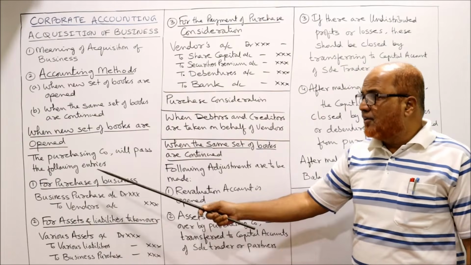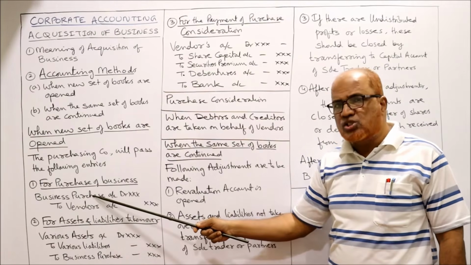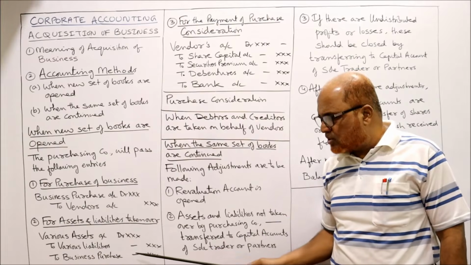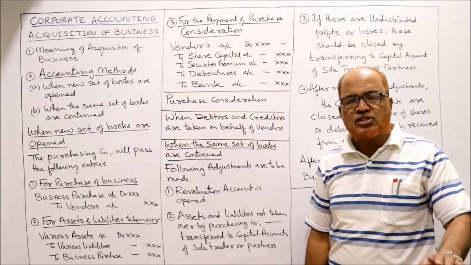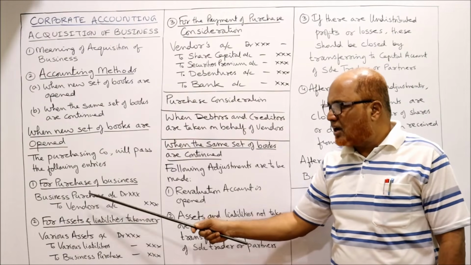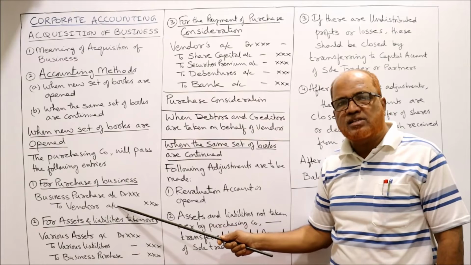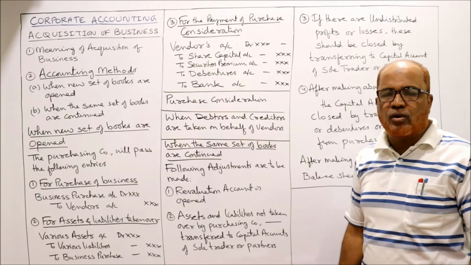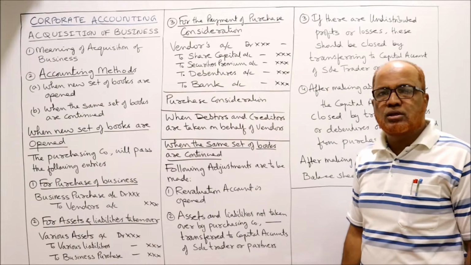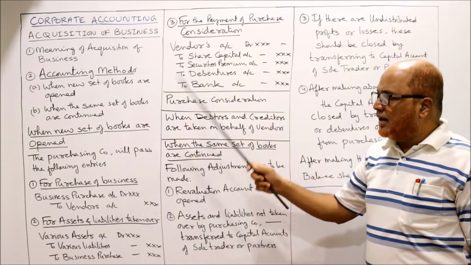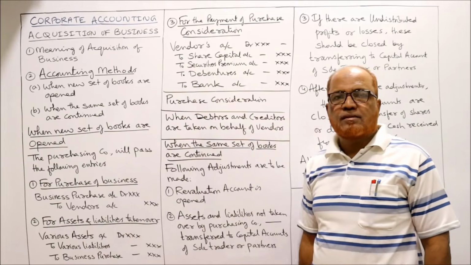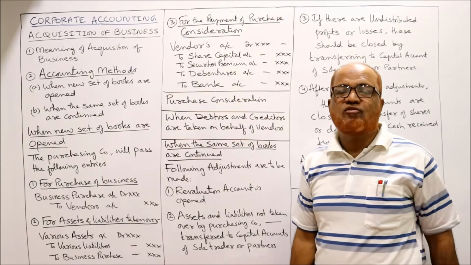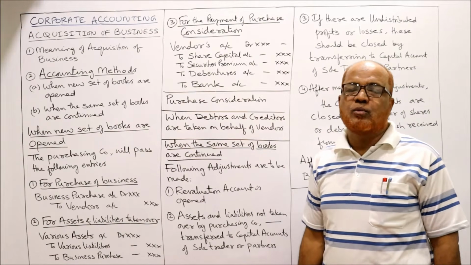Now you can see here, in the first entry business purchase was debited, in the second entry business purchase was credited. Business purchase account is closed. Similarly, the vendor's account is credited in the first entry, and in the third entry the vendor's account is debited. So the vendor's account is also closed. These three are the entries when a separate set of books is opened in the books of the company.